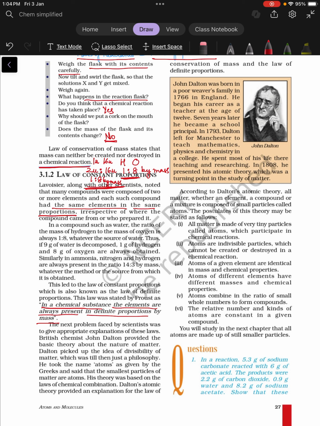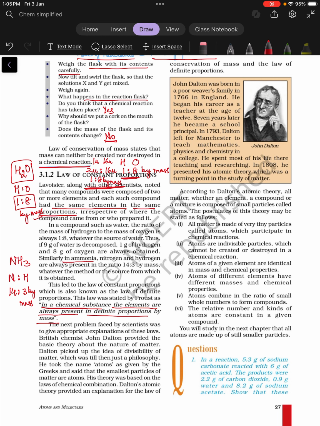Now, water will always have the same formula H2O, and hydrogen and oxygen combine in the same ratio of 1:8 by mass, irrespective of the source from where we get this water. Similarly, ammonia is NH3. Nitrogen and hydrogen are always present in the ratio of 14:3 by mass. By whichever method or source we get this ammonia from, nitrogen and hydrogen will always be in the ratio 14:3 by mass.